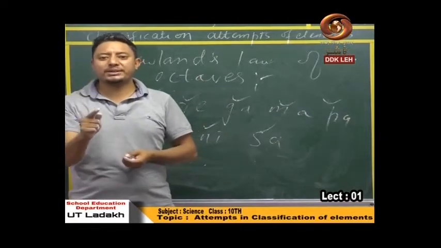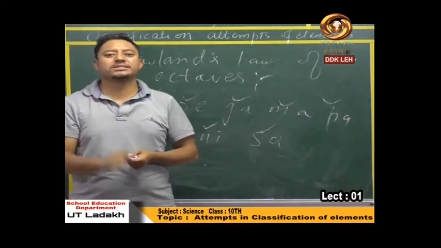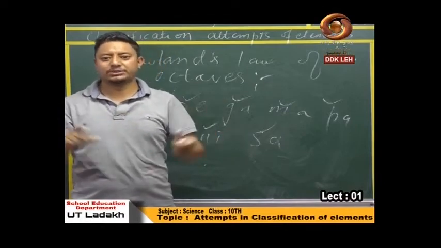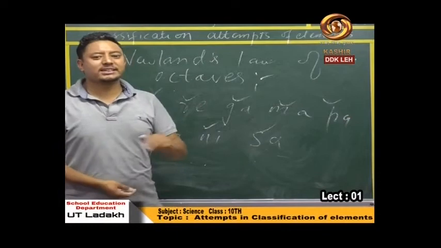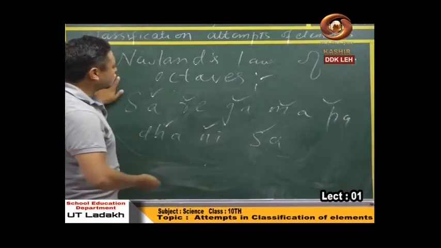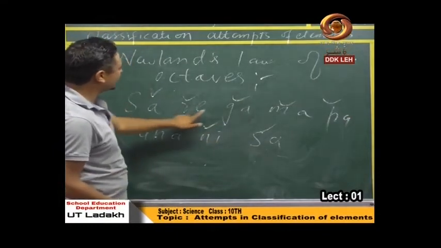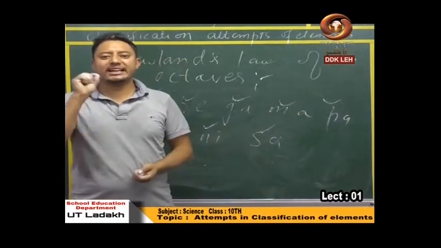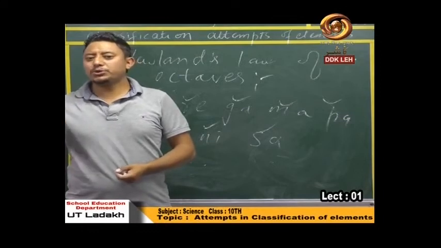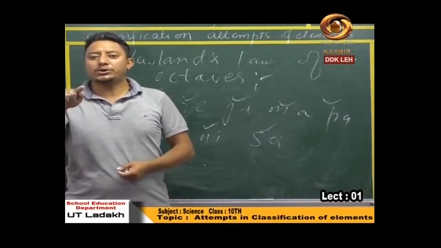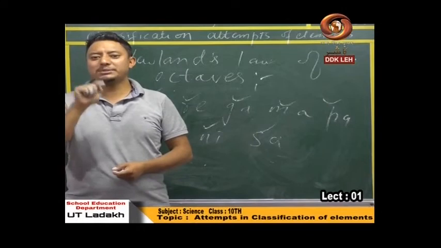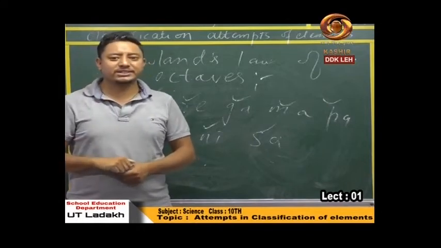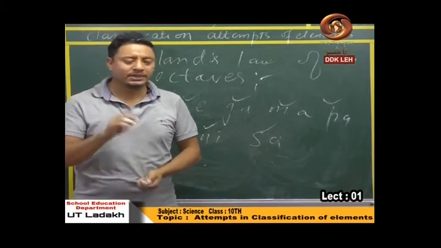Because the property of every 8th element was resembling the property of the respective first element in that particular group. Okay? So what was that? I'm going to explain that to you. Before that, what he said was 1, 2, 3, 4, 5, 6, 7, 8. You have to select one element and proceed ahead with the counting. On every 8th element, you will be able to find that the first element and the 8th element, their physical and chemical properties, will be resembling over there.